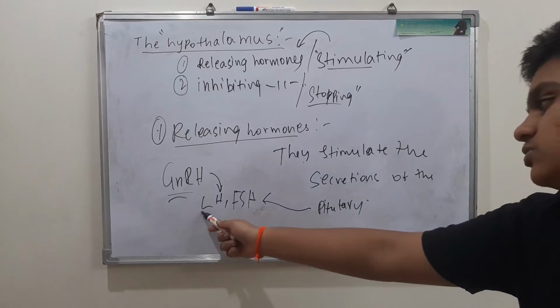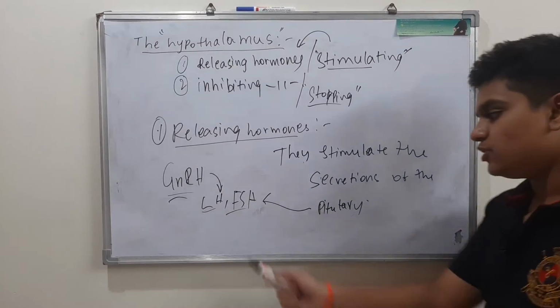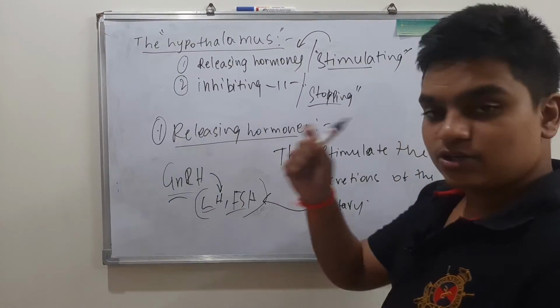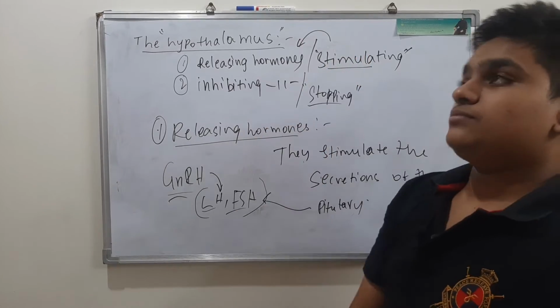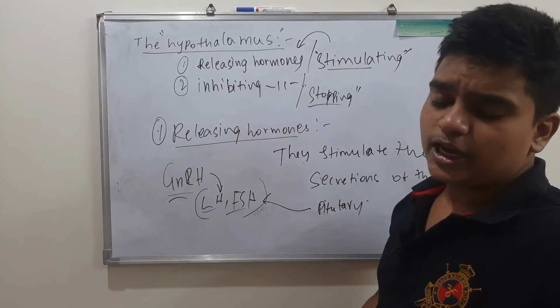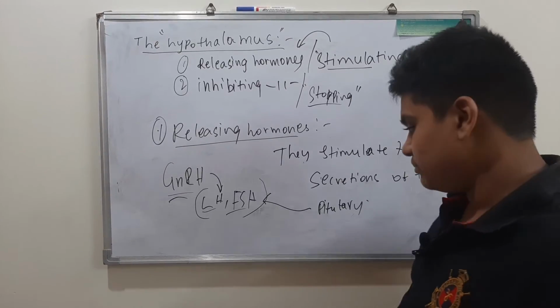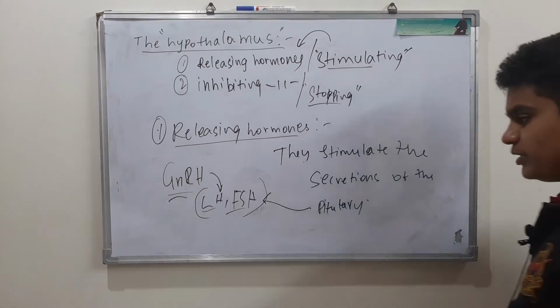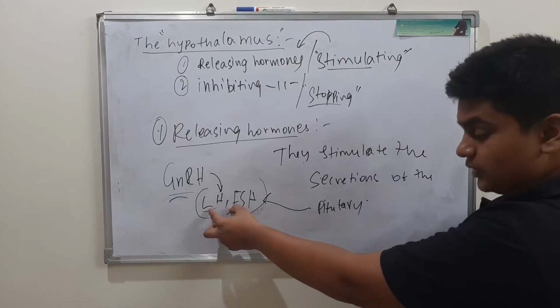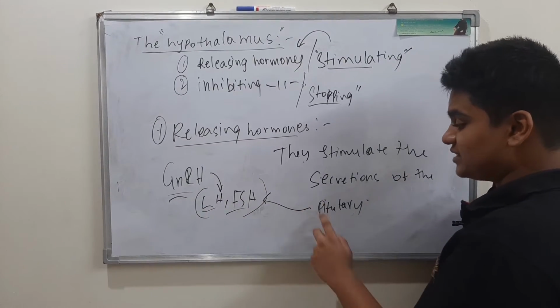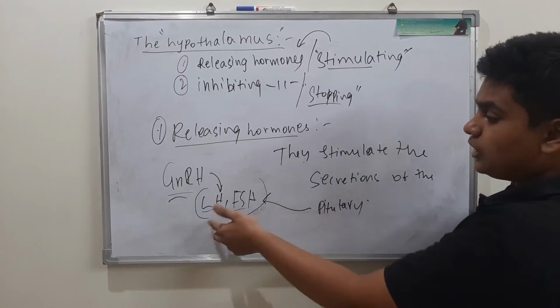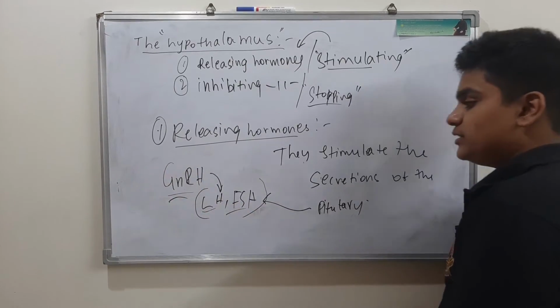So LH and FSH. We will be talking about these in the reproduction chapter, reproduction in humans, and also while discussing the pituitary gland. Please make a note of this example, GnRH.